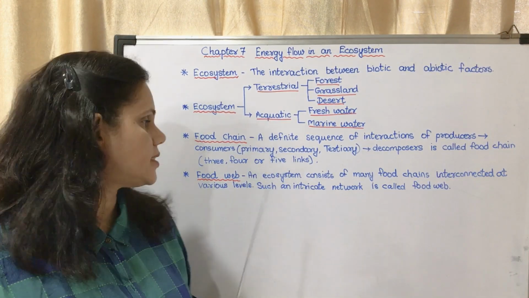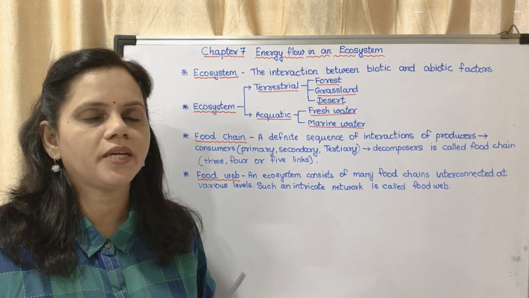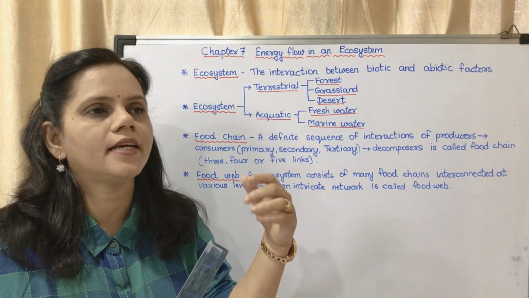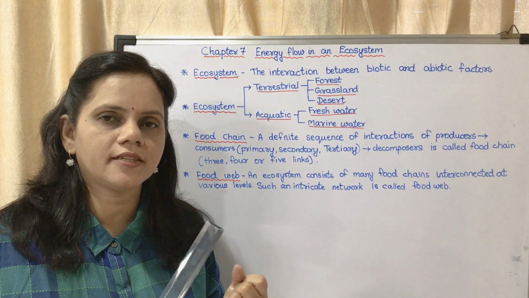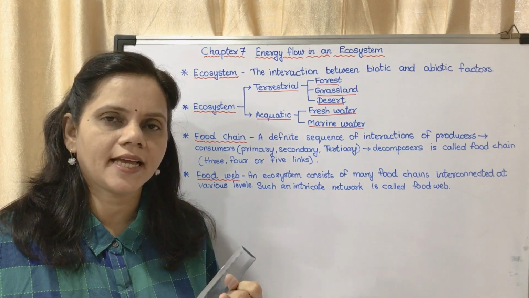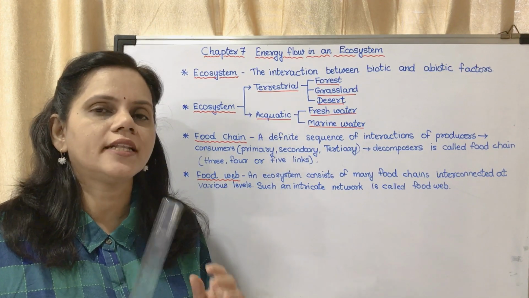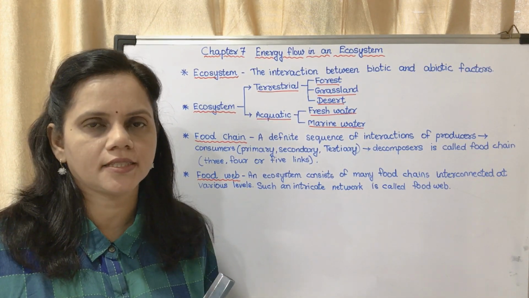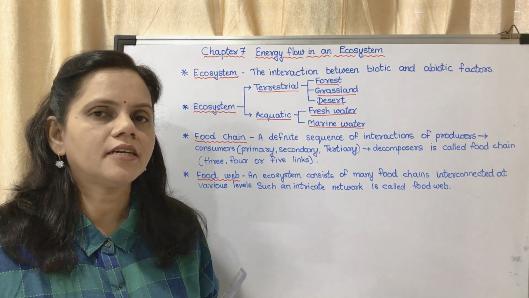It consists of 3, 4 or 5 links. Links means there is one producer, then a primary consumer, then a secondary consumer. That means 3 links. Producer is the first, primary consumer is the second, and secondary consumer is the third. So one food chain consists of a minimum of 3 links. So that is a food chain.